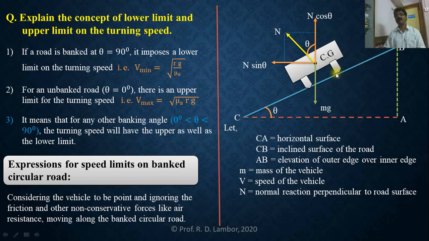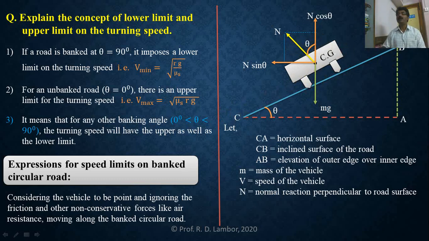When the road surface is horizontal, this normal reaction will be vertical, that is, perpendicular. Now this road surface is inclined at angle theta. Your normal reaction will also be perpendicular to this road surface and it will also incline at angle theta with the vertical.